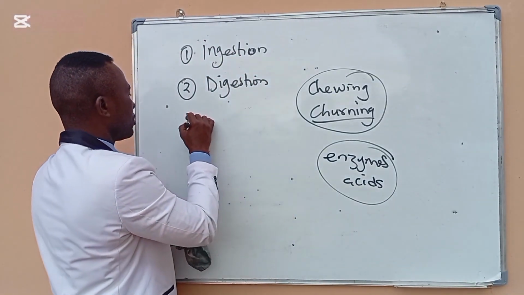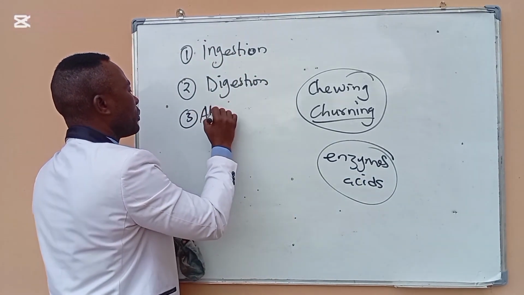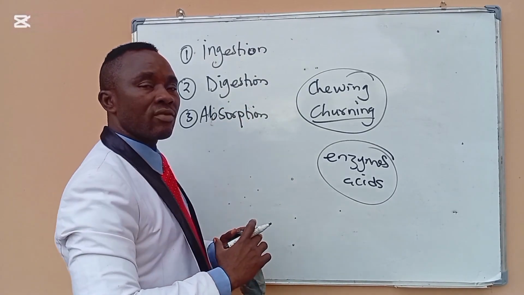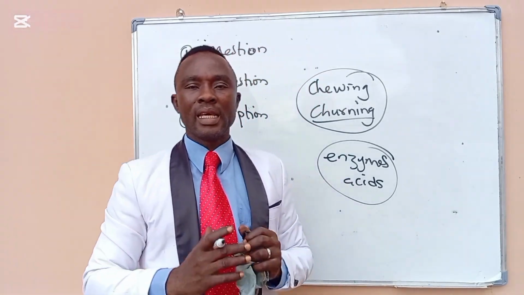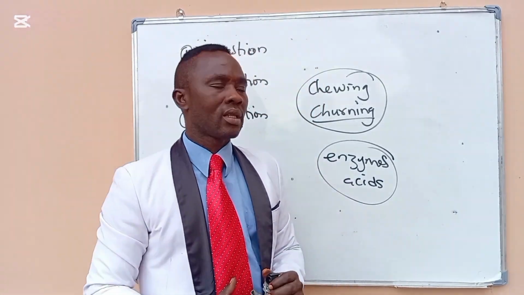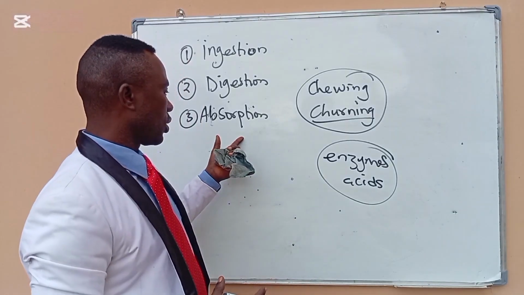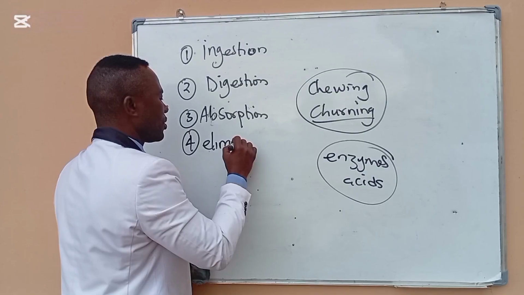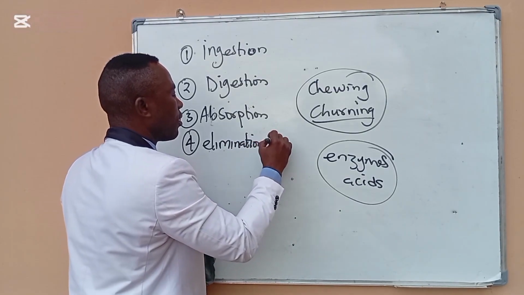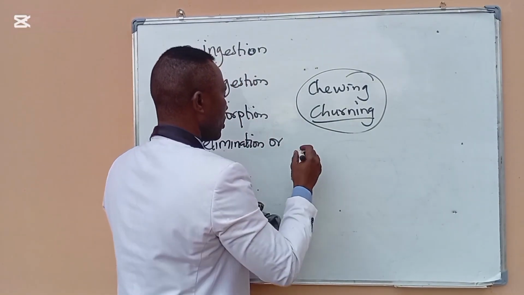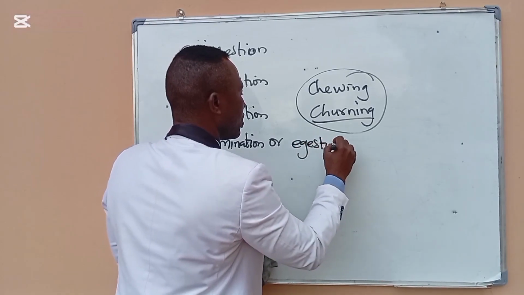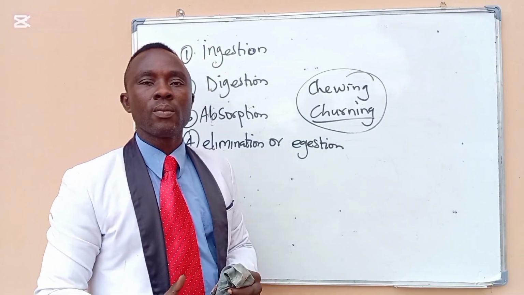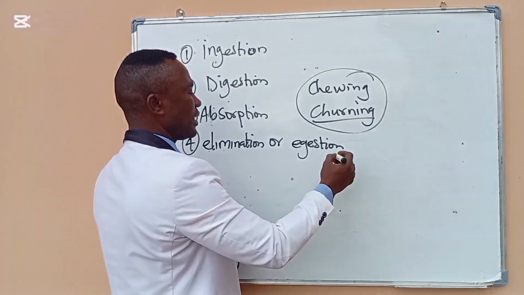The number three function is absorption. Absorption is the movement of digested food from the intestine into the blood. Then number four is elimination. That is the removal of waste and undigested food particles.